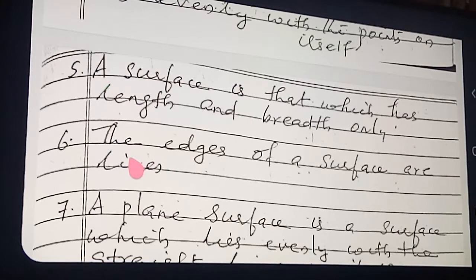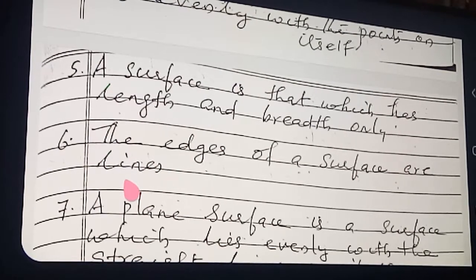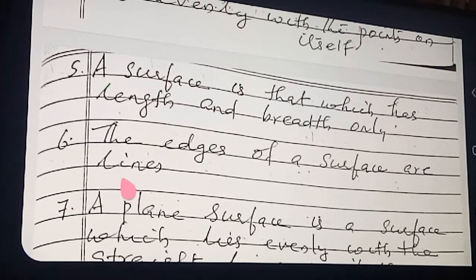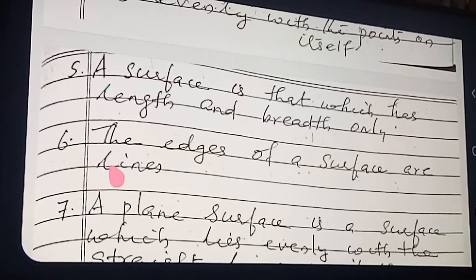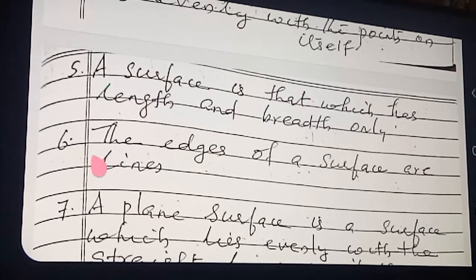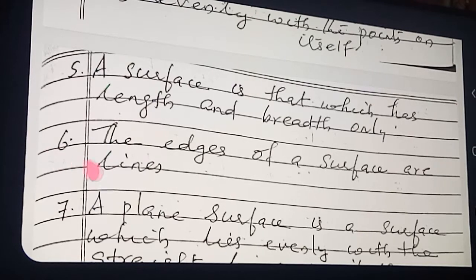And sixth point, the edges of a surface are lines. Edges of the surface: each surface you can see. If you are sitting in a room, you can see that surface, the walls you see. The walls we can call a surface. Its edges you can see. Edges are line segments or lines. Therefore, the edges of a surface are always lines. Okay.